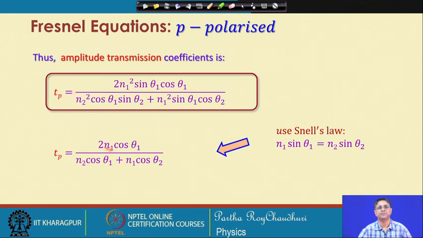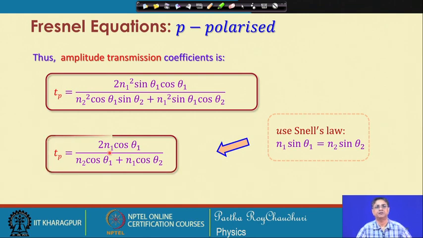As a result, you will get Tp, this amplitude transmission coefficient, in this reduced form, that is twice n1 cosine theta 1 over the denominator. This expression is also very often used in Fresnel reflection and transmission amplitude coefficient calculation.